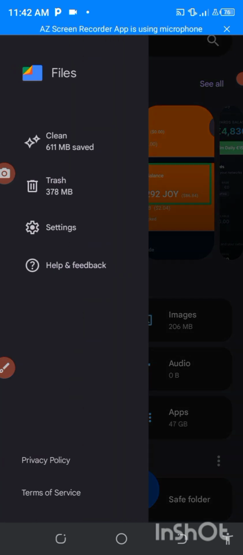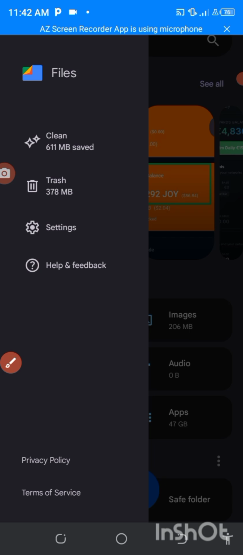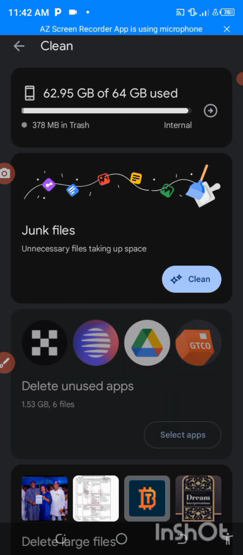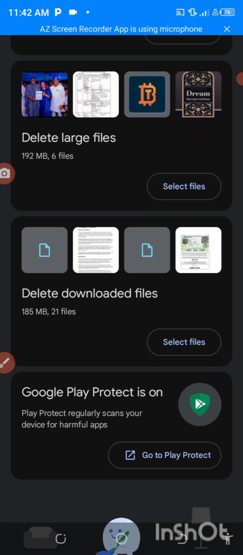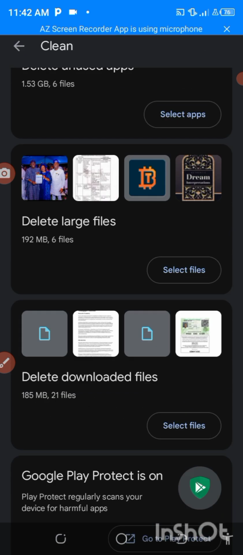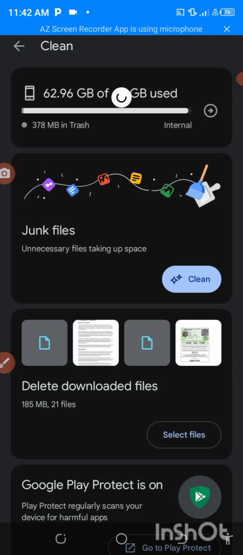Under this 3 line, you will be able to see all this clean trash. So you come down to the trash here. You can see all these are no more useful, so you can select it and delete it for more space.